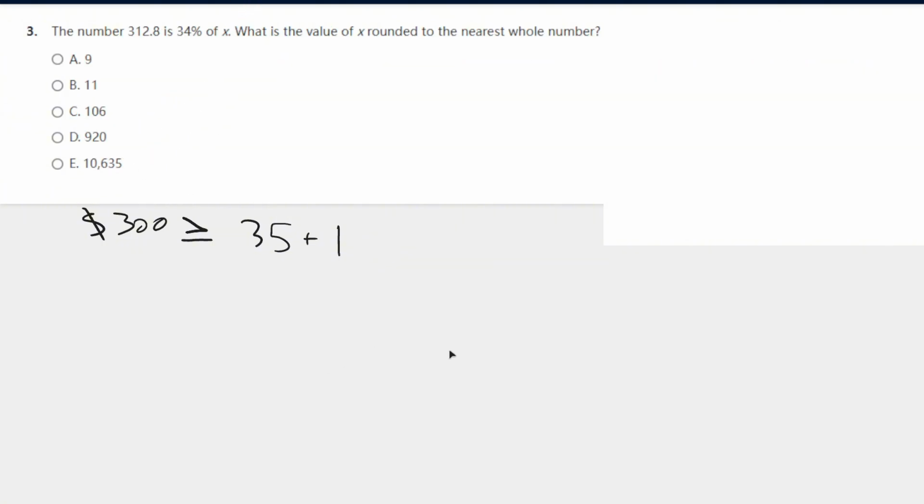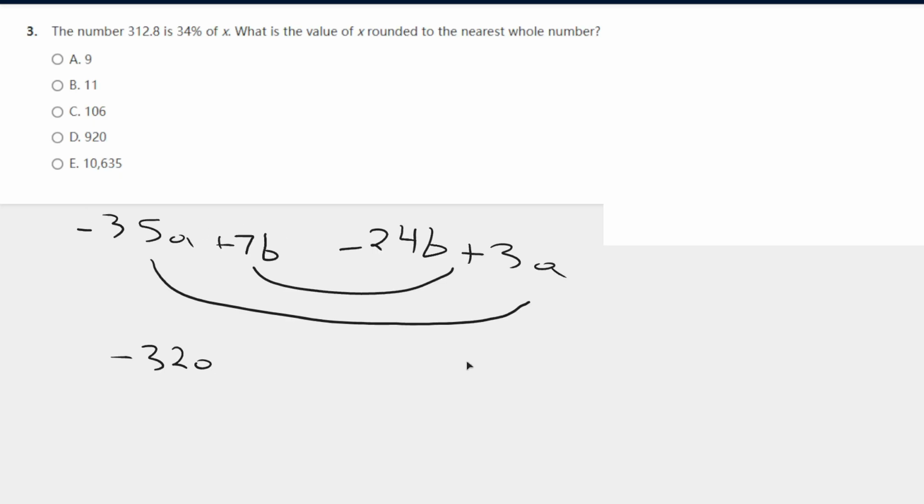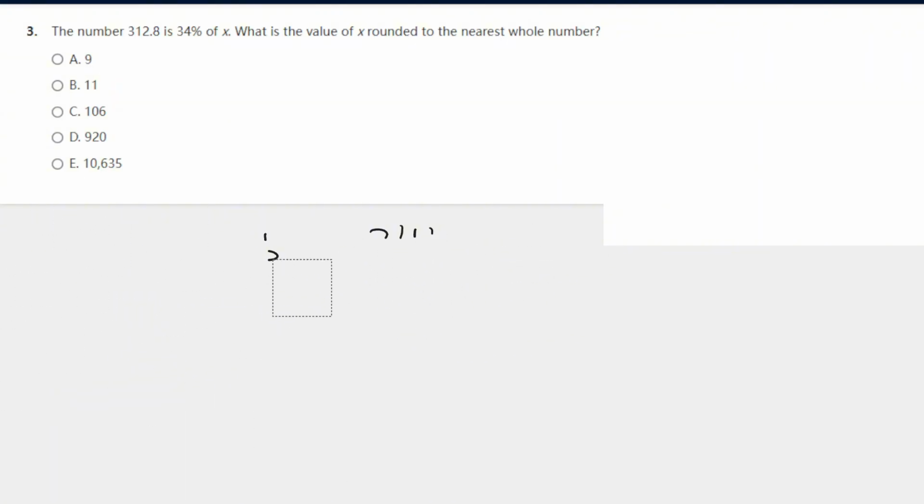Okay, number 2. The number 312.8 is 34% of what? Okay, so the way we set this up is you get the part divided by the whole, and that's equal to whatever percentage over 100, because a percent is always a percent of 100.